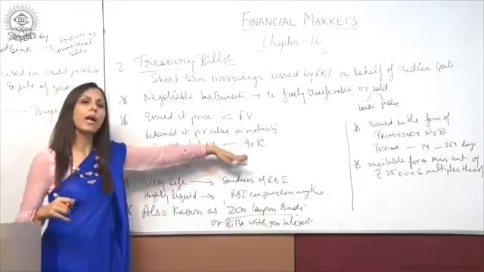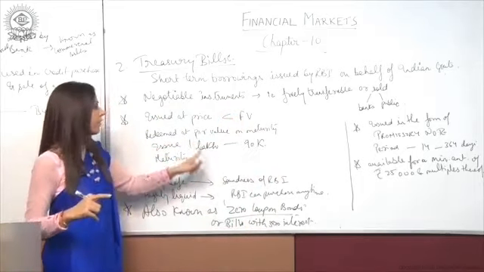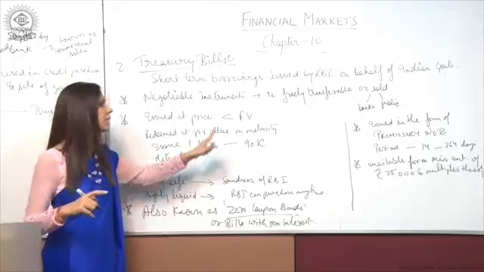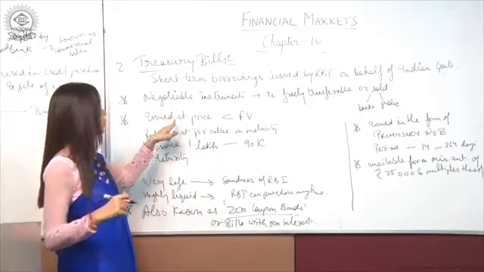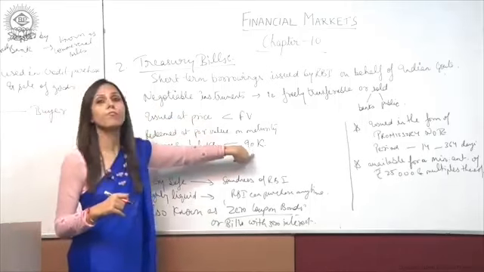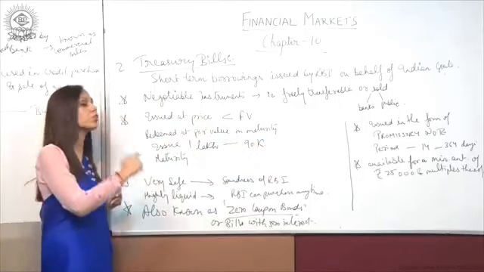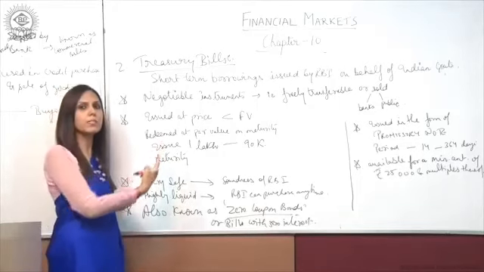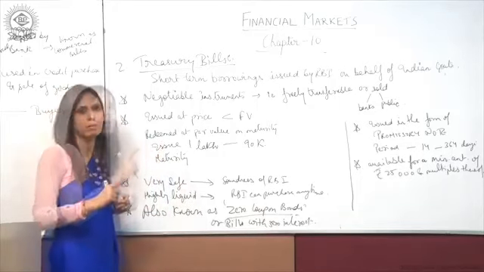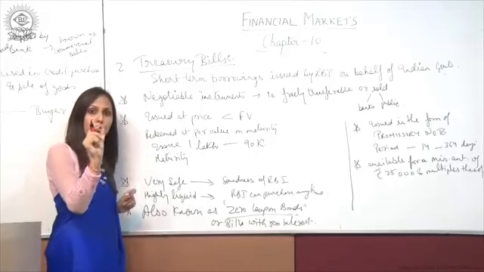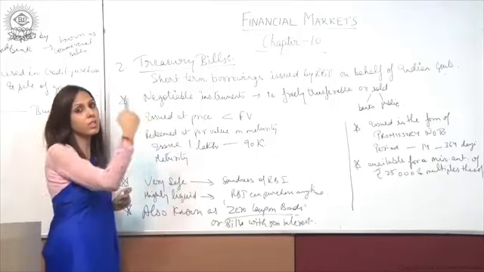The face value is 1 lakh rupees and the issue price is 90,000. Fine. But at the time of maturity, these treasury bills are redeemed at par, meaning the actual value of the treasury bill.